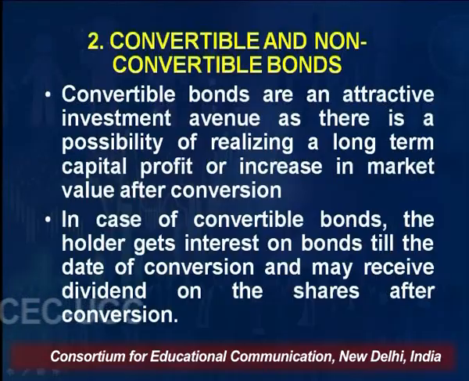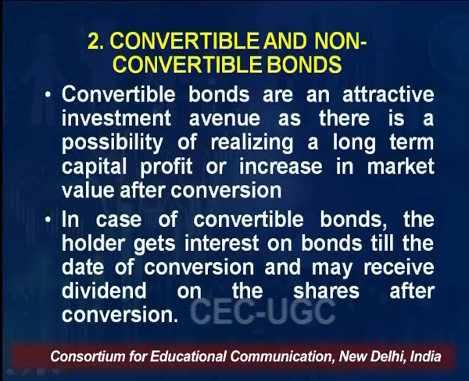So the investor expects that he will be getting a capital benefit. Suppose a bond is issued for 10 years, and after 3 years the company promises to convert this 30 rupees into equity share. So after 3 years, at the time of conversion, the share price in the stock market is 50 rupees. The investor is getting a benefit of 20 rupees by way of capital gain, right? So in case of convertible bonds, the holder gets interest on bonds till the date of conversion and may receive dividend on the shares after conversion. Means this 30 rupees portion which will be converted into equity share will be getting dividend.